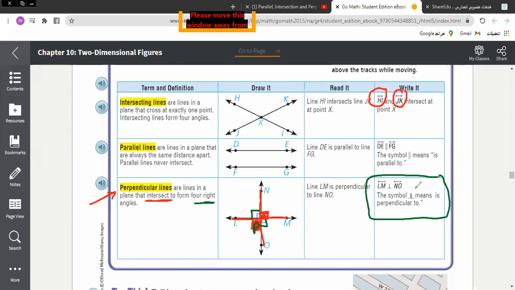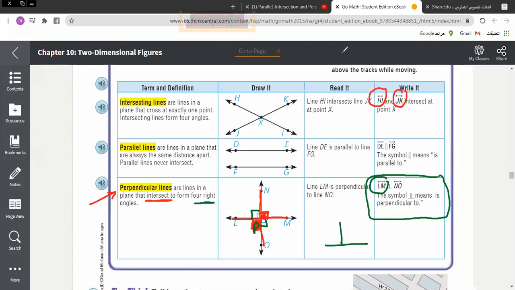Read this part, please. LM, the straight line LM, this one. And you can see a new symbol. This one means they are two perpendicular lines.